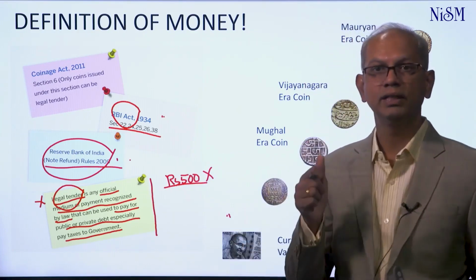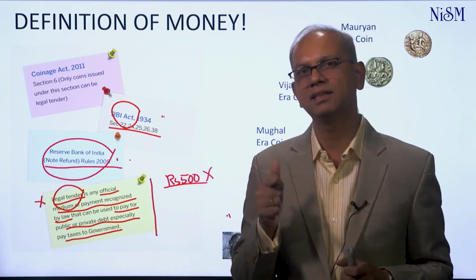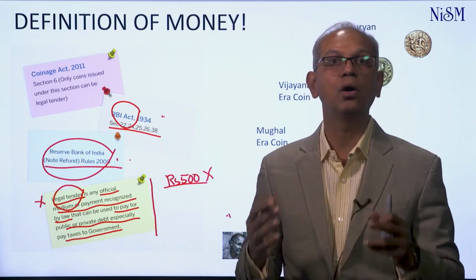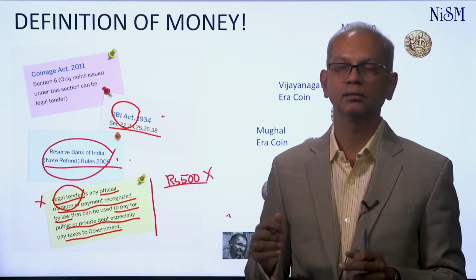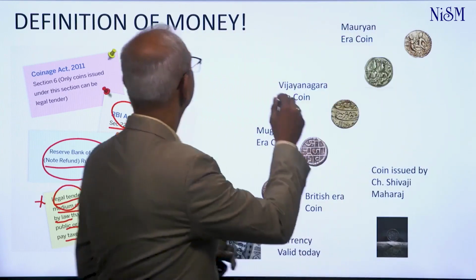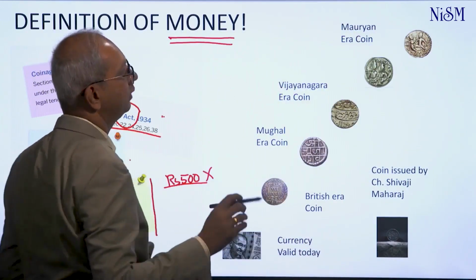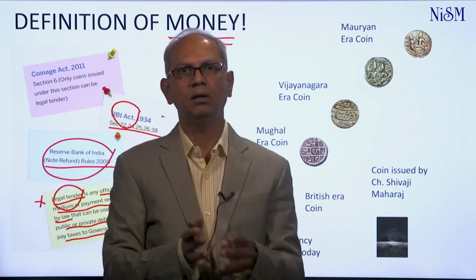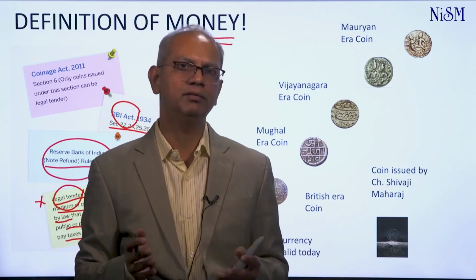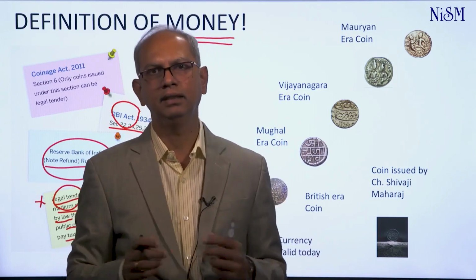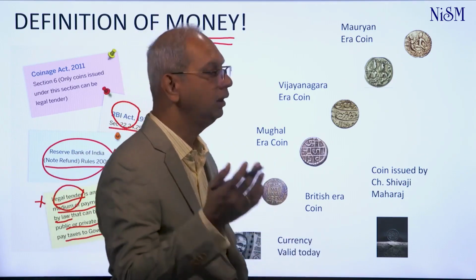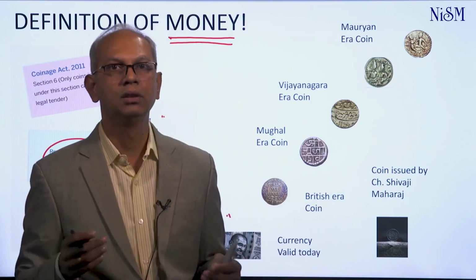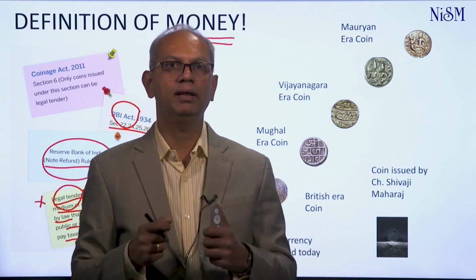That's what it means. So it's very, very critical for us to understand that what is sanctioned by the government or any authority in today's world to be legal tender, that will also be money. That's very, very critical. So understand that. If you go back in time, how old is money? Now we all know that in today's time it's the Reserve Bank of India and the Government of India; anything issued by them is called money. In the olden days, 1000 years ago, 1500 years ago, 2000 years ago, the definition of money depended on who was the authority.